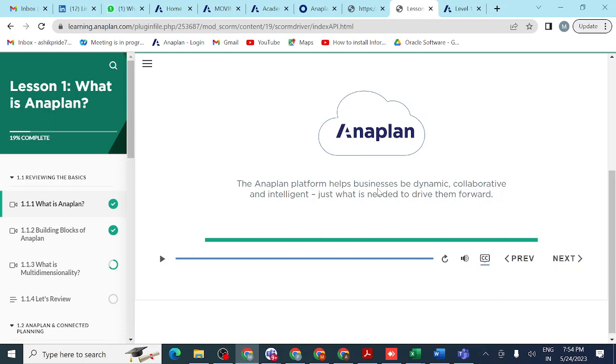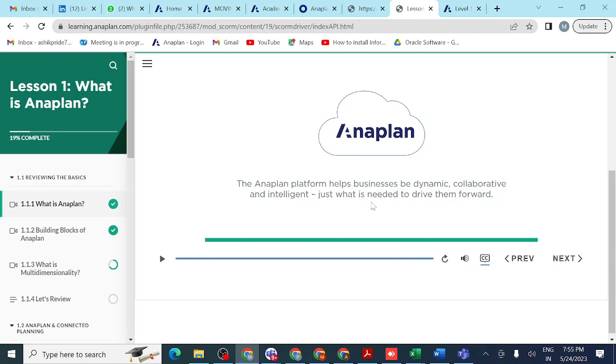Being dynamic means we can go anywhere, and the business can shift anywhere, so that is not a problem for this one. Collaborative means we can take decisions collaboratively, not alone. Intelligent means we can take very quick decisions.